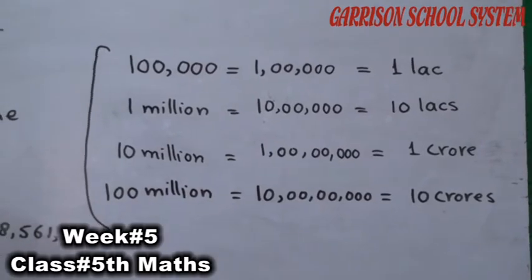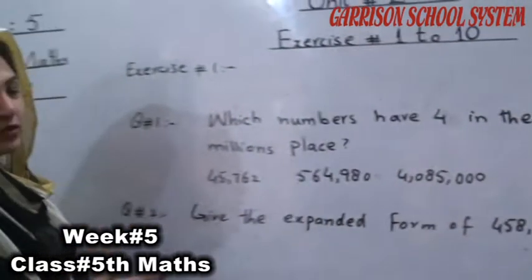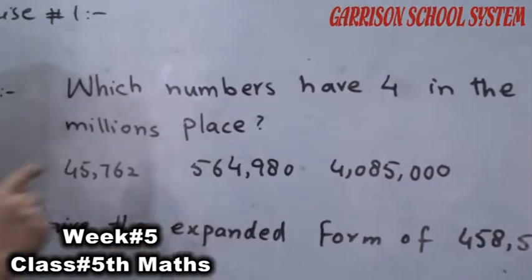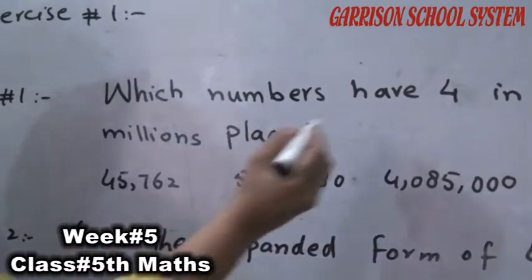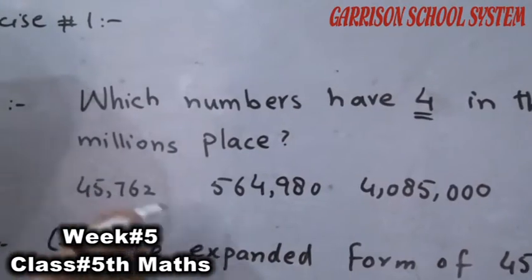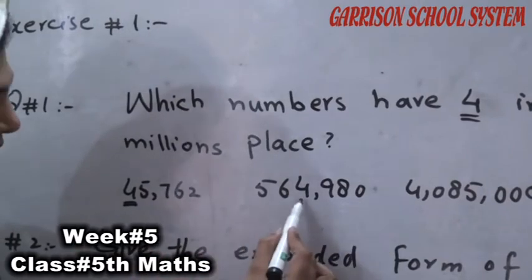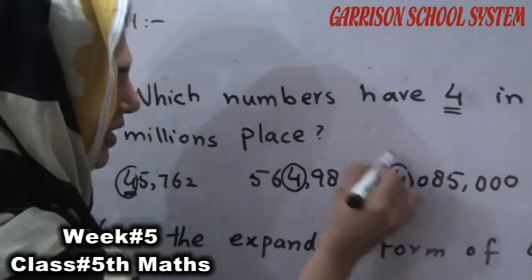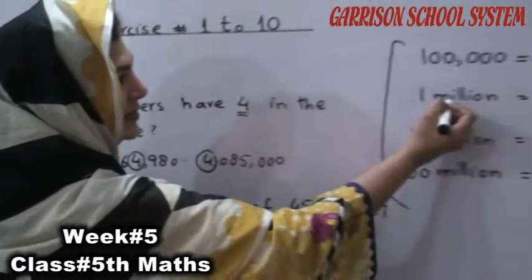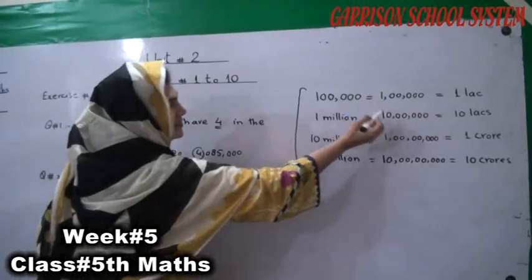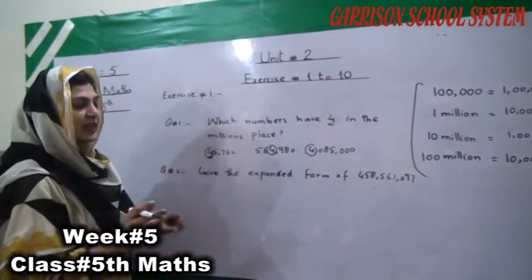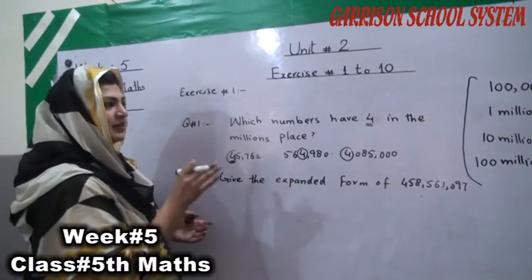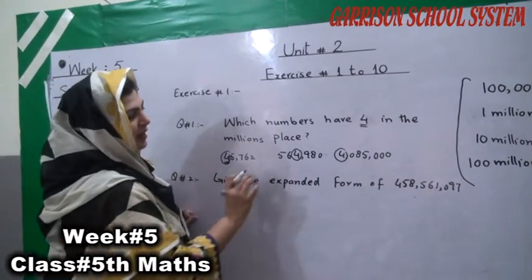Students, now we can easily solve this question. Which number has 4 in the million place? Students, this is 4. It means, where is 4 in the million place? 4 is there, 4 is there, and 4 is there. And how many digits in the million place? 1, 2, 3, 4, 5, 6, 7. 7 digits. It means, where 4 is in the 7th place, that is actually the answer.